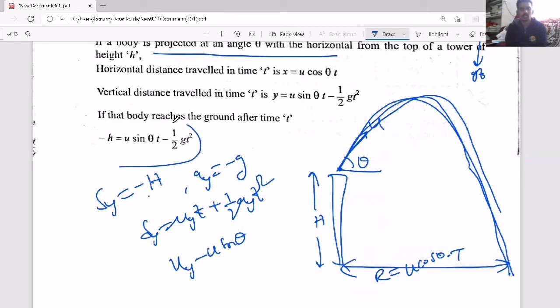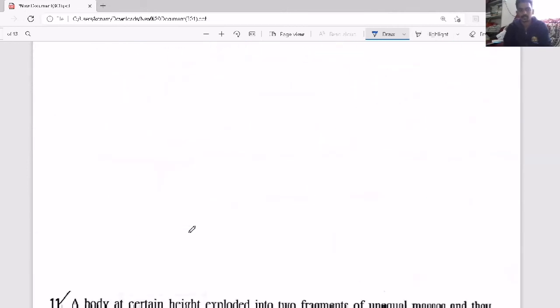So if you substitute in this equation, this is the equation, see here. Now this is a quadratic equation in terms of time. If you solve that quadratic equation, then you will get the time taken to reach the ground. Then if you substitute in this formula, you will get the range of the projectile. Same case you can apply when they throw downward also, like this. It will go like this. But in this case, g will become plus.